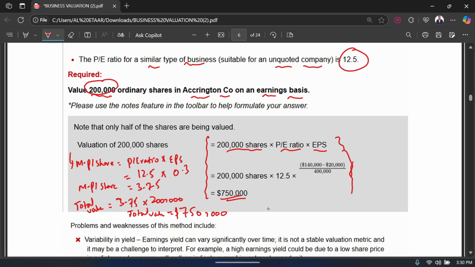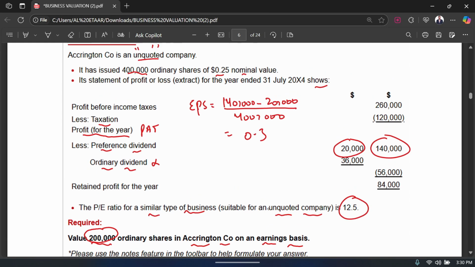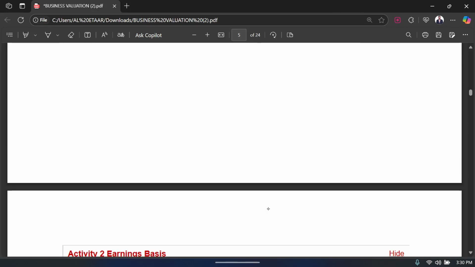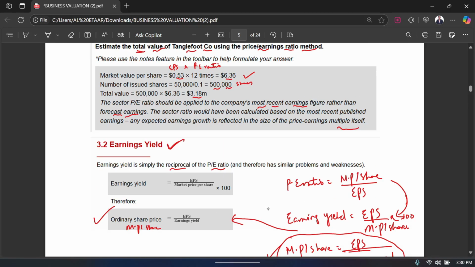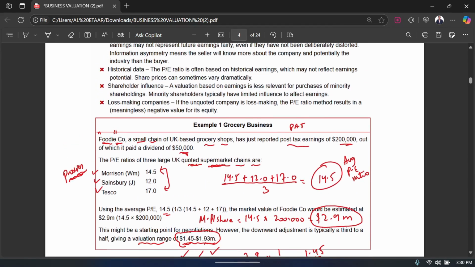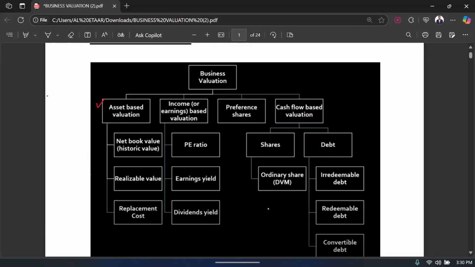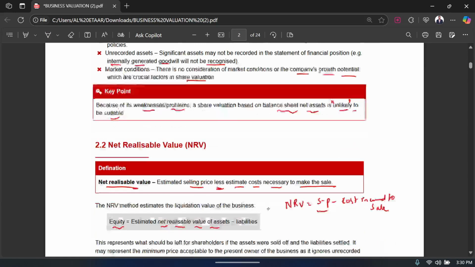So you see, this is how you use the PE ratio to value the business. Remember that this entire area, whether you learn about the PE ratio or the earning yield, comes in the category where you are taking the income or the earnings of the company to value a business. We have discussed the PE ratio, and now we are discussing the earning yield. So back to the earning yield now.